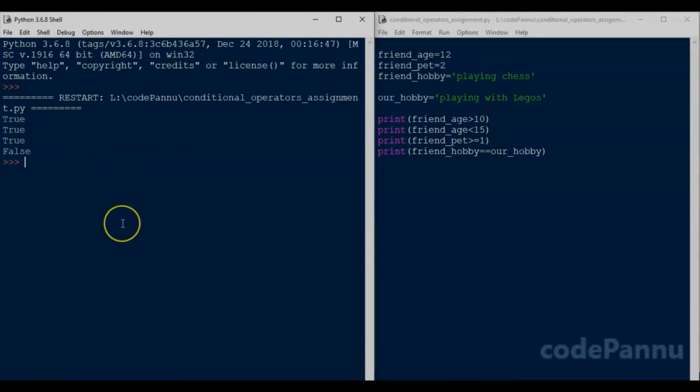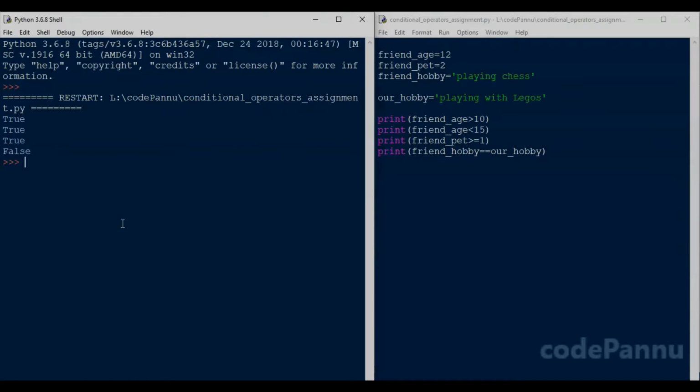So the output for the first three conditions are true, but the last one is false because our hobbies are not the same. But we are still friends. So when you make friends, not all the conditions will match, but you can still be good friends for a very long time. We are just writing this code for fun and to learn conditional operators.